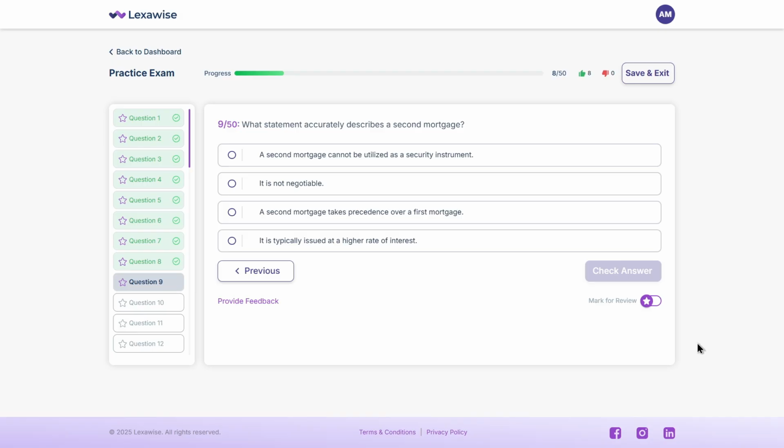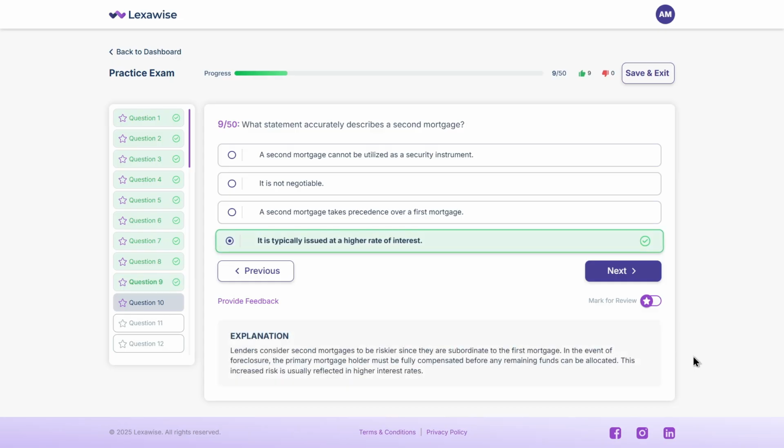And the answer is D. It is typically issued at a higher rate of interest. Second mortgages are riskier for lenders because they're subordinate to the first mortgage. That added risk means they usually come with higher interest rates.